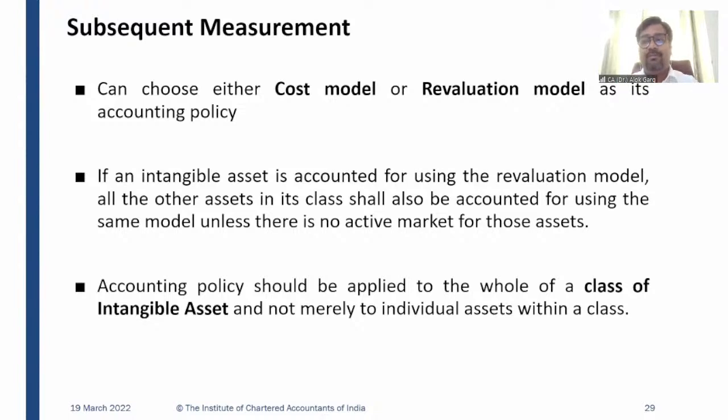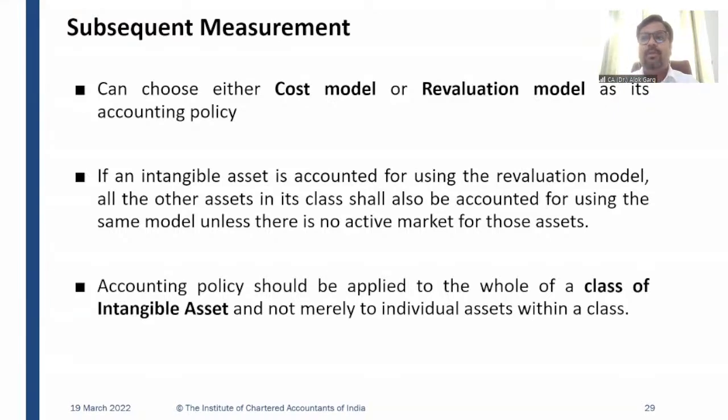And in the subsequent cost, we have discussed inspection cost, major replacement cost, overhauling cost. If there is major repair, major expenditure, okay. And you remember we discussed a case study of machine and turbine, truck and engine, right? But in case of intangible assets, generally the subsequent cost will not be there. There is no subsequent inspection, no subsequent replacement or repair, right? So these kinds of expenditure will not be there in case of intangible assets. And hence generally the concept of subsequent cost is not there, but we are talking about subsequent measurement.